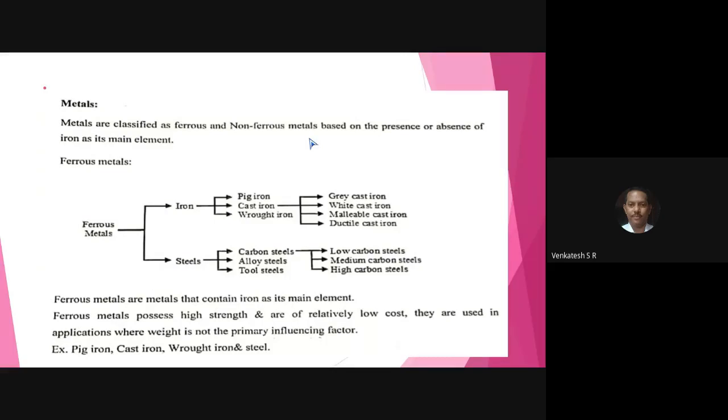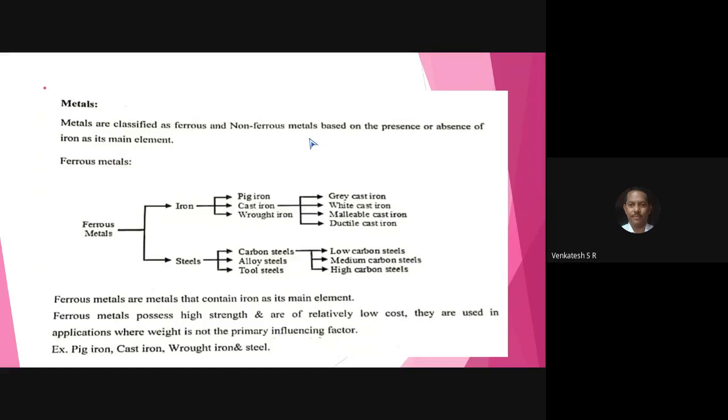Suppose you have the question in the examination, define metals. For that question, write this much: metals are classified as ferrous and non-ferrous metals based on the presence or absence of iron as its main constituent. Next, write down in uppercase letters FERROUS METALS. Underline that, put a colon and hyphen. Below that, write down first ferrous metals.